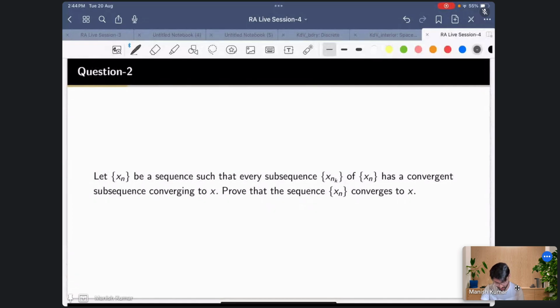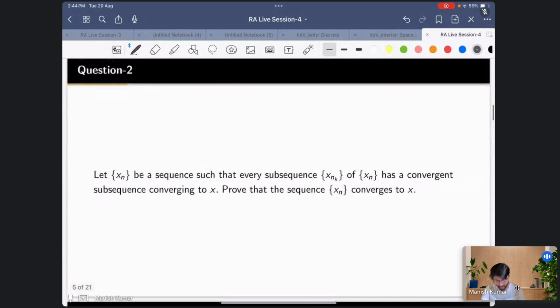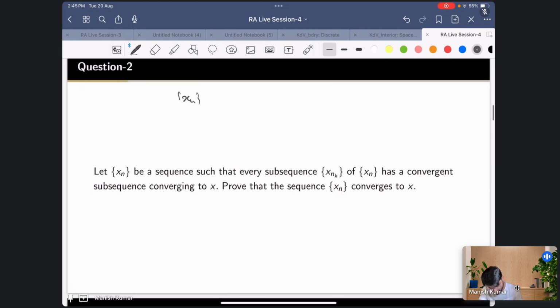often use. Suppose you have a sequence xn, and the information you have is that whatever subsequence you take of this xn may not be convergent, let's say, but it has a convergent subsequence. So suppose xn is something that you have, and you take any subsequence xnk, so xnk is a subsequence of xn.